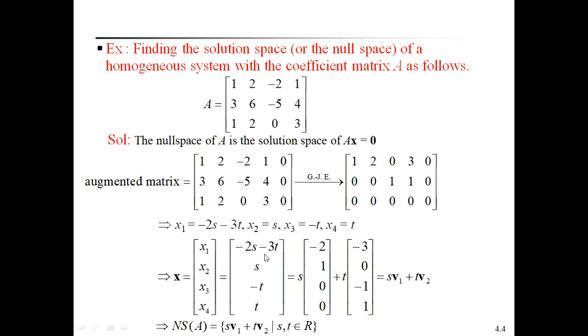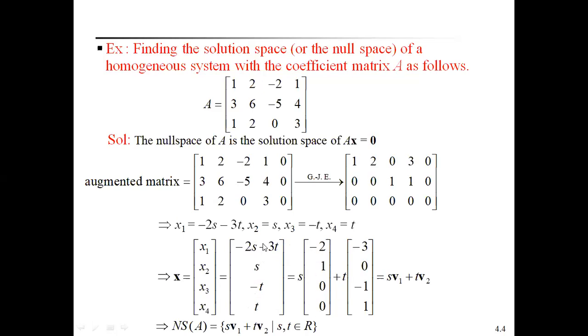What do you get? s into, what is the quotient of s? Minus 2. The second element is s, that is why 1. Here there is no s, here there is no s. That's why minus 2, 1, 0, 0. s is common. These are the quotients.